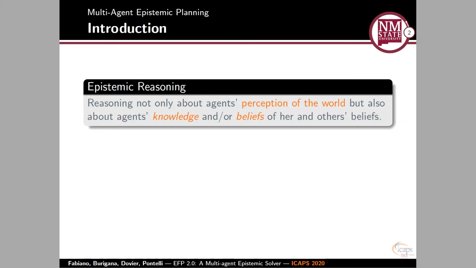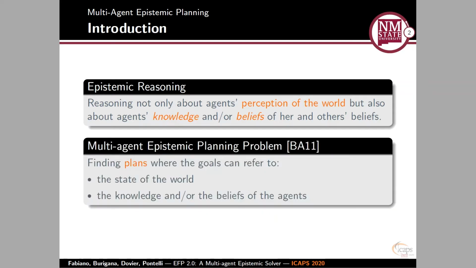So what is epistemic reasoning? Epistemic reasoning is the kind of reasoning that is not only about the physical world, but also about the agents' knowledge or beliefs, and also about the agents' knowledge-belief relation. When this type of reasoning is applied to the planning problem, we have the multi-agent epistemic planning problem. In this setting, we have plans where the goals can refer to the state of the world or the knowledge or belief of the agents. But more in general, all the formulae that can be found in a planning domain can be referred to these two concepts.